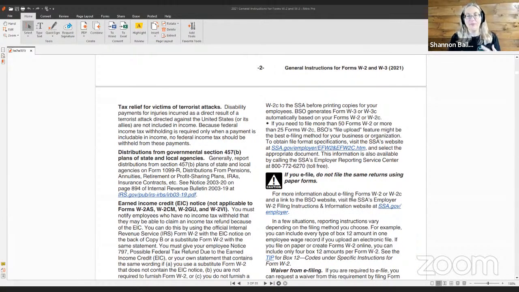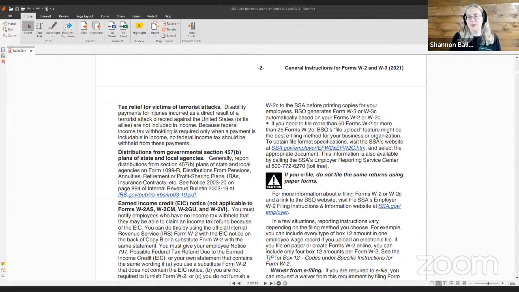So when we prepare W-2s for our payroll clients, we give them to the employees a full 2 weeks before the deadline, and we electronically file the Forms W-2 with our payroll software.